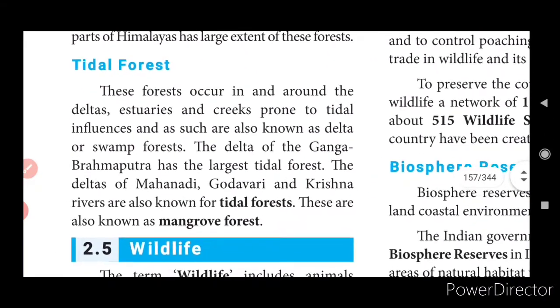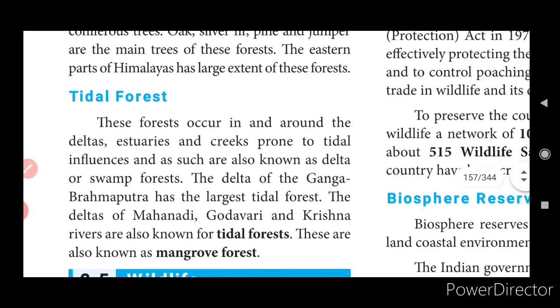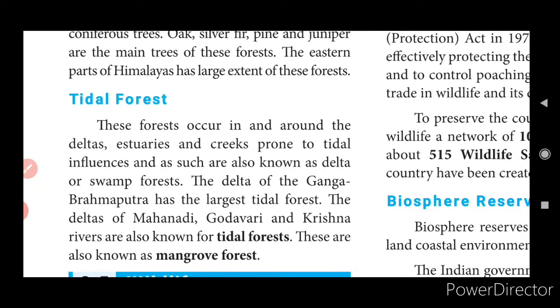Now coming to the tidal forest. These forests occur in and around the deltas, estuaries and creeks prone to tidal influences, also known as delta or swamp forest. The delta of the Ganga-Brahmaputra has the largest tidal forest. The deltas of Mahanadi, Godavari and Krishna rivers are also known for tidal forest. These are also known as the mangrove forest. So these are the rivers which are going through these forests. These are called the tidal forests, or also known as mangrove forest. This is very important, children.